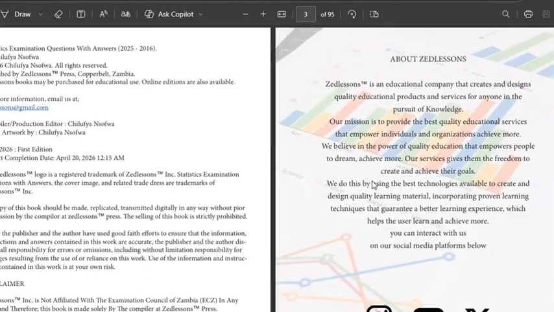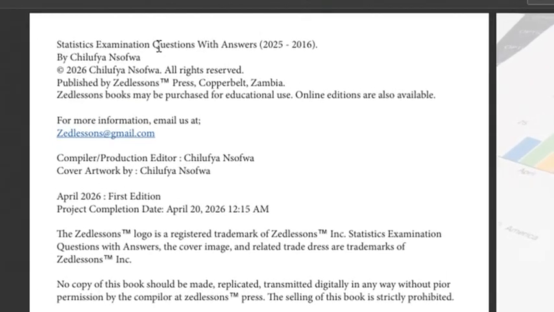In the next page, as you can see, we have information about Z Lessons Press. We have the name of the book, the questions that have been solved. As you can see, 2025 to 2016, so that's almost 10 years of questions solved there. The compiler, as you can see, we have also an email address. If you want to inquire about anything, you can use that email address.